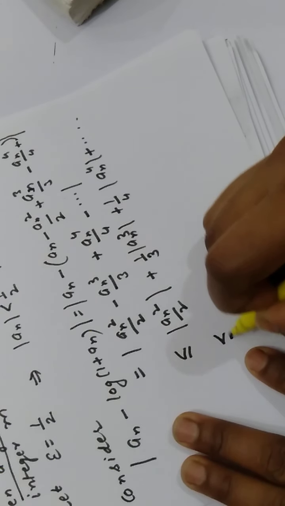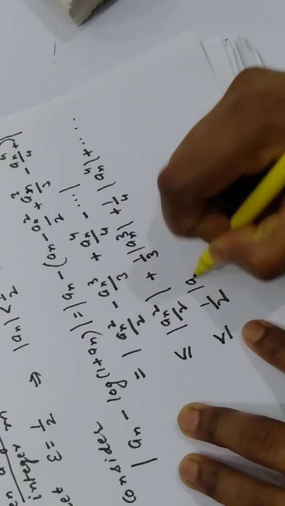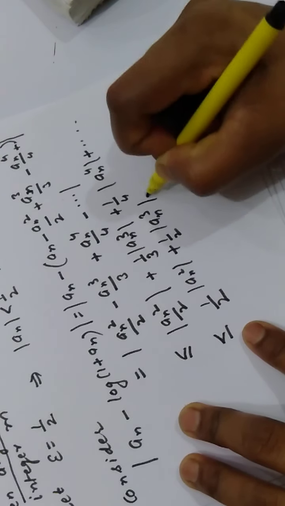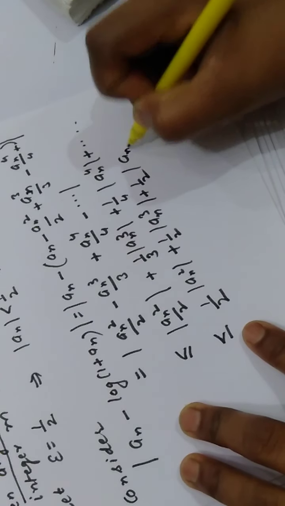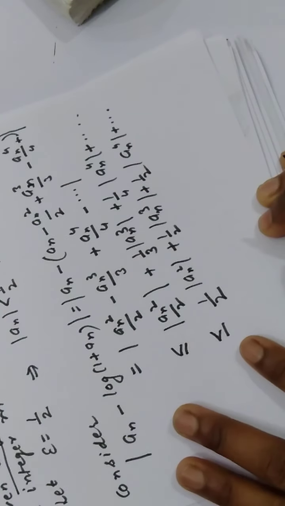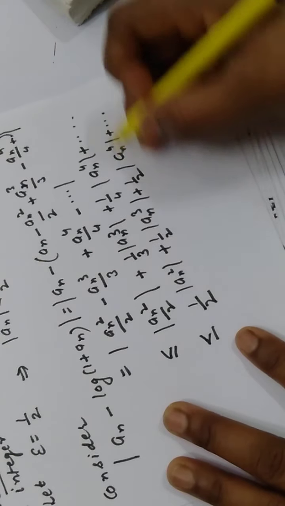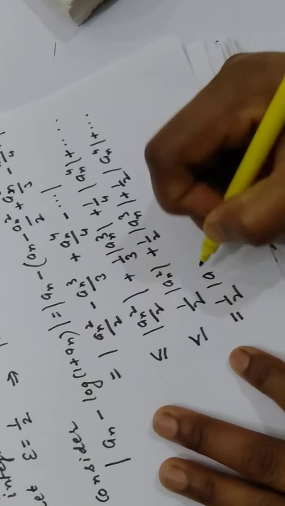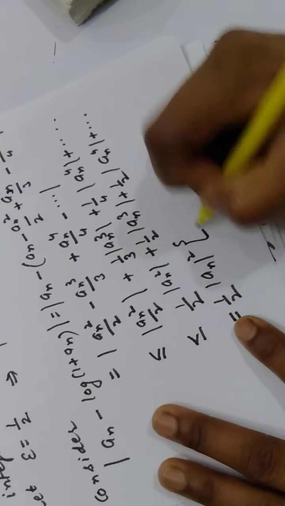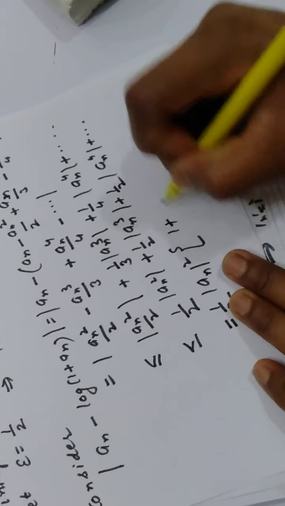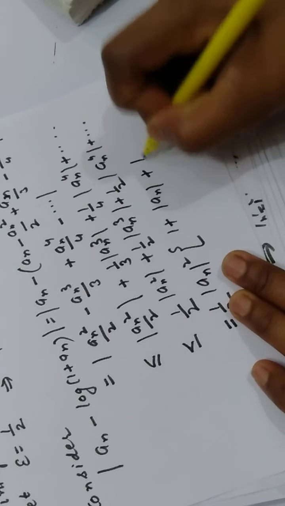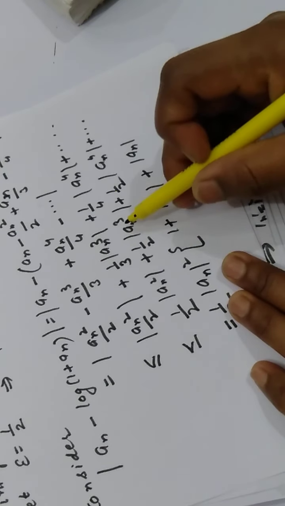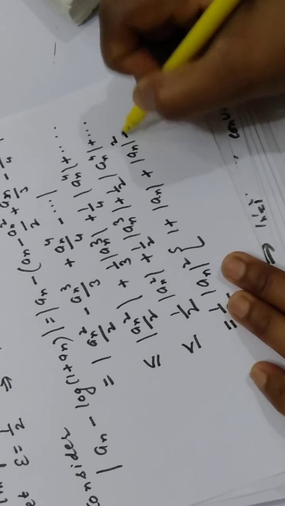So from here this is less than or equal to 1 by 2 modulus of an square, 1 by 2 modulus of an cube, then 1 by 2 modulus of an 4 and so on. Now you can take the modulus common. So this is equal to 1 by 2 modulus of an square common, and inside we have 1 plus modulus of an plus modulus of an square, and so on.